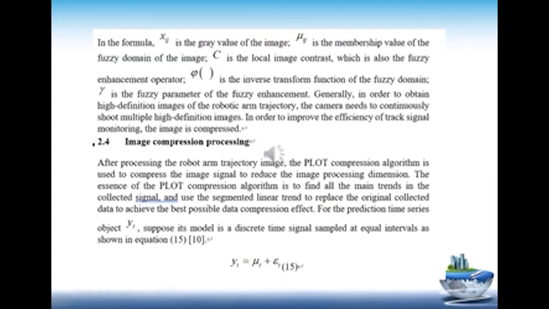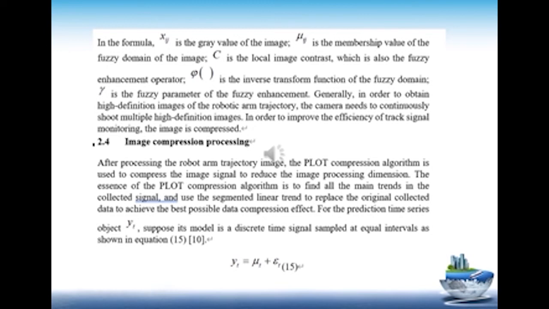In the formula, is the gray value of the image, is the membership value of the fuzzy domain of the image, is the local image contrast, which is also the fuzzy enhancement operator, is the inverse transform function of the fuzzy domain, is the fuzzy parameter of the fuzzy enhancement.